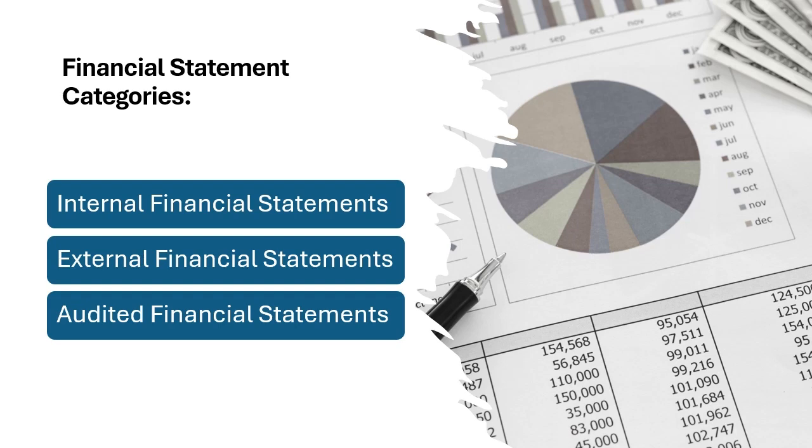Understanding the different types of financial statement is crucial for facility managers. Internal financial statements help day-to-day decision making. External financial statements provide a clear view for outside stakeholders, and audited financial statements ensure transparency and accountability. In facility management, understanding the different types of financial statement is essential for tracking the financial health of operations. So here are the key types.